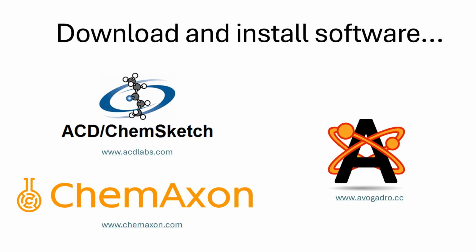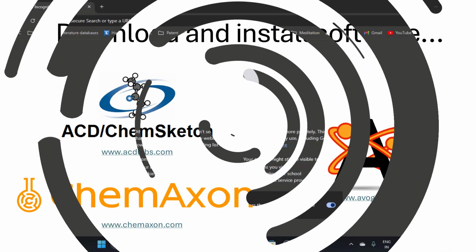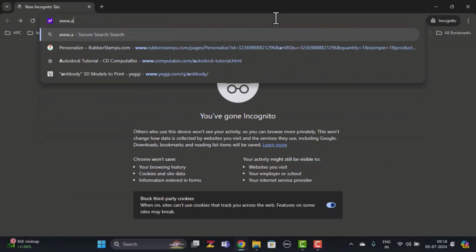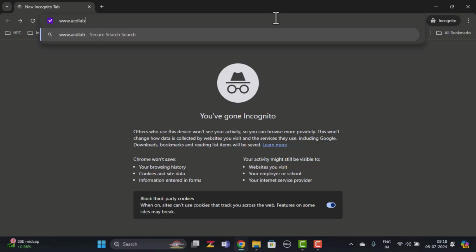For using ChemSketch and MarvinSketch, we have to register on their official websites. The official website for ChemSketch is acdlabs.com, and the official website for downloading MarvinSketch is chemaxon.com. So let me demonstrate how to register and download this software. For downloading ChemSketch, open your web browser and go to the official website of ACD Labs.